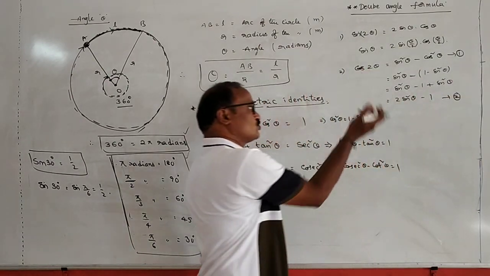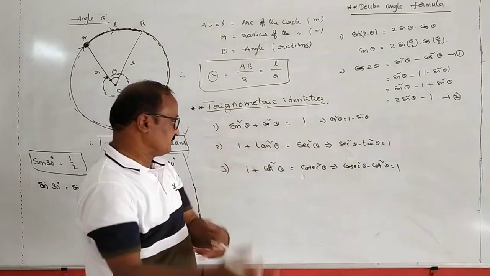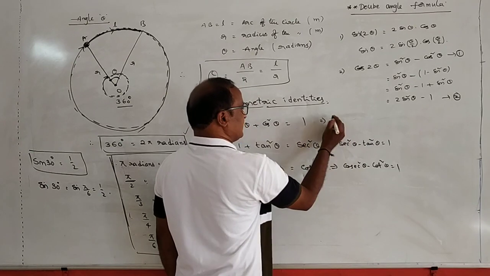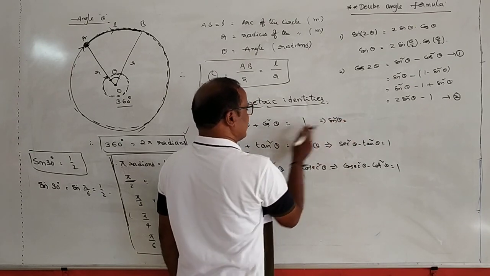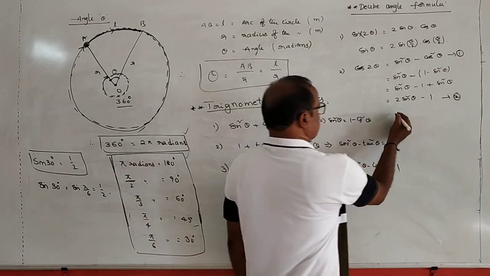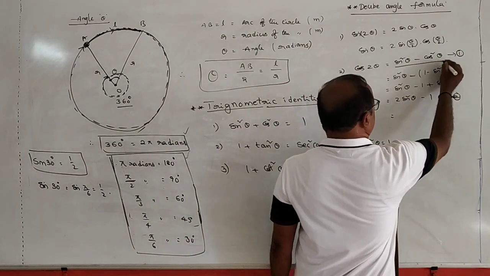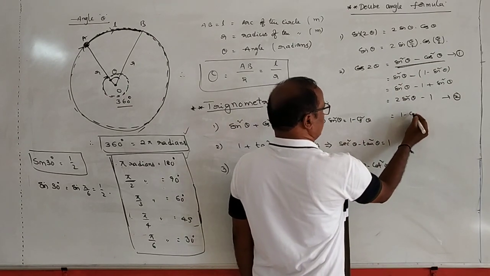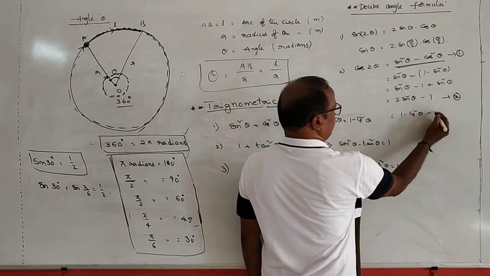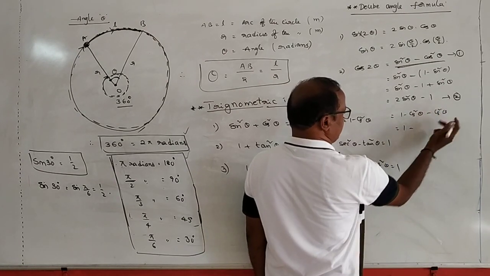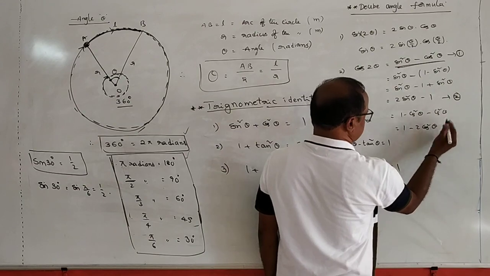Again, what is the value of cos 2 theta in terms of cos square theta? From this relation, sin square theta is equal to 1 minus cos square theta. So in this relation, sin square theta is replaced by 1 minus cos square theta, giving cos square theta minus 1 plus cos square theta, which is 2 cos square theta minus 1.